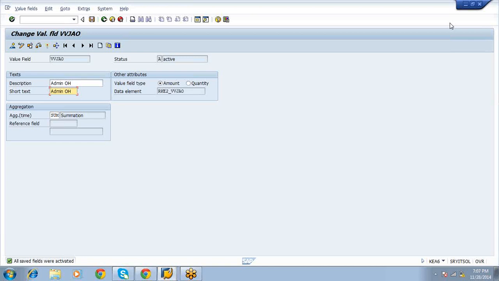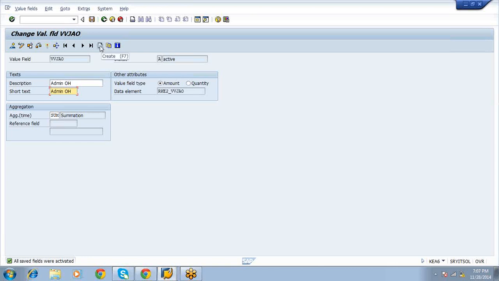Professor, can you explain which value will flow from PP to COPA? Product costing. It is not price variance, it is production variance. Price variance comes during invoice receipt time. During settlement, once you run the calculation after WIP, whatever variance arises, only that value will flow. We call that production variance.